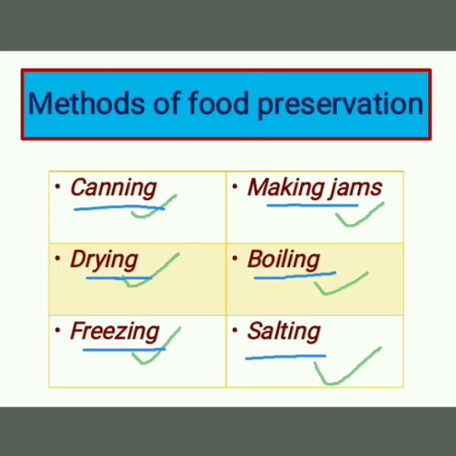Preservative means it is an element of preservation which keeps things fresh. Pickles are preserved in salt as well as oil, right? So that these can be used for a longer time. So these are our methods of food preservation.